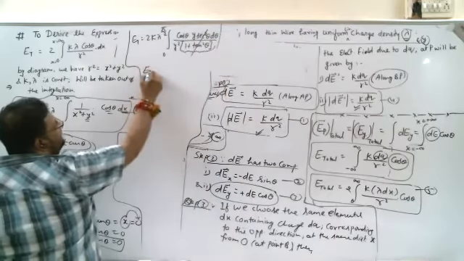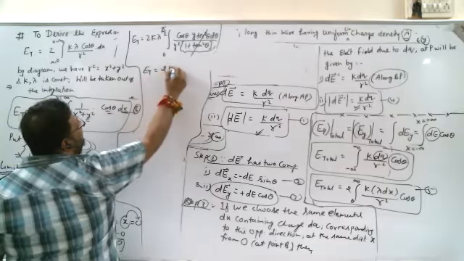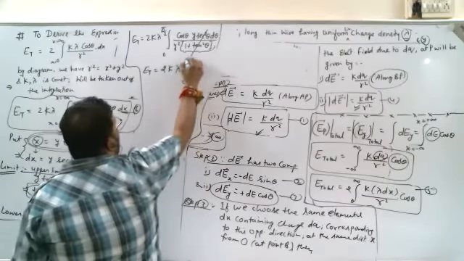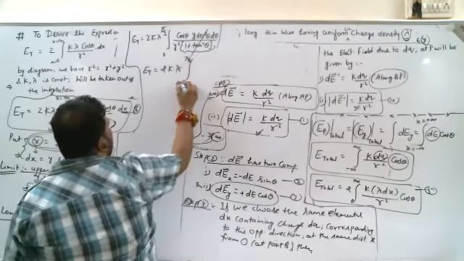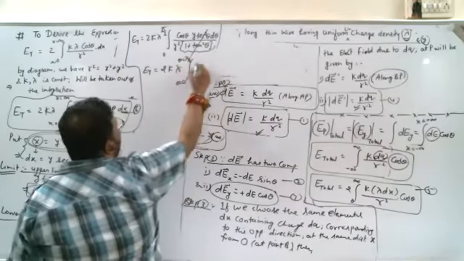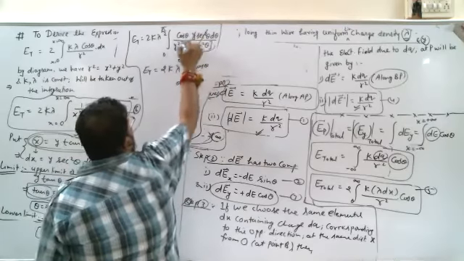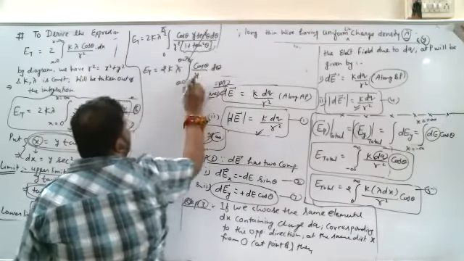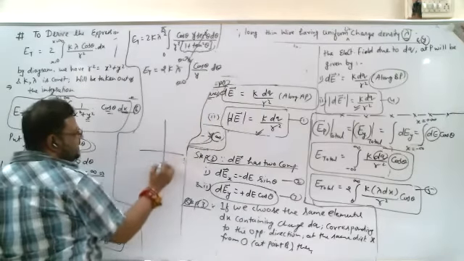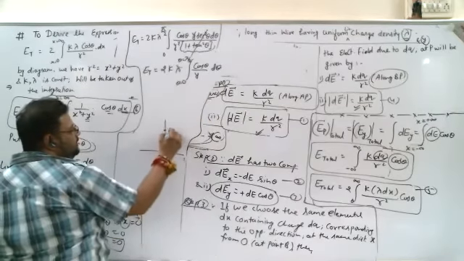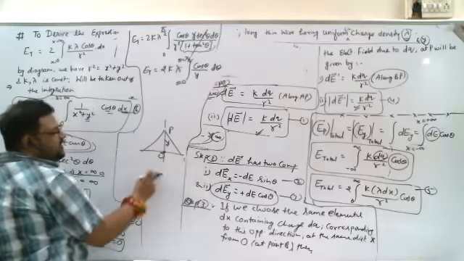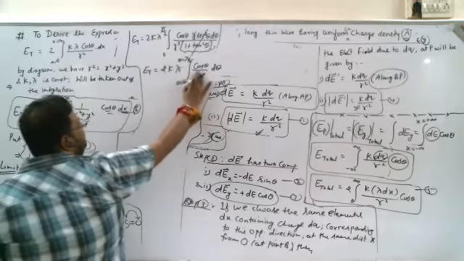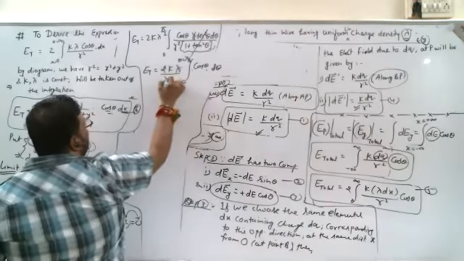So E total is equal to 2K lambda, integral from 0 to pi by 2, limits of theta only, cos theta, with y cancelling upon y, d theta. Since y is constant, the fixed perpendicular distance from O to P, it can be taken outside: 2K lambda upon y.